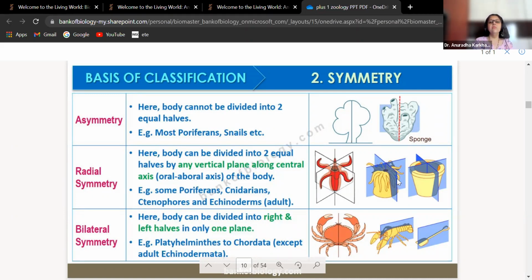Anyone having difficulty with symmetry? Easy? One plane? This will be one plane. This will be the second plane. This will be the third plane. Plane मतलब angle.